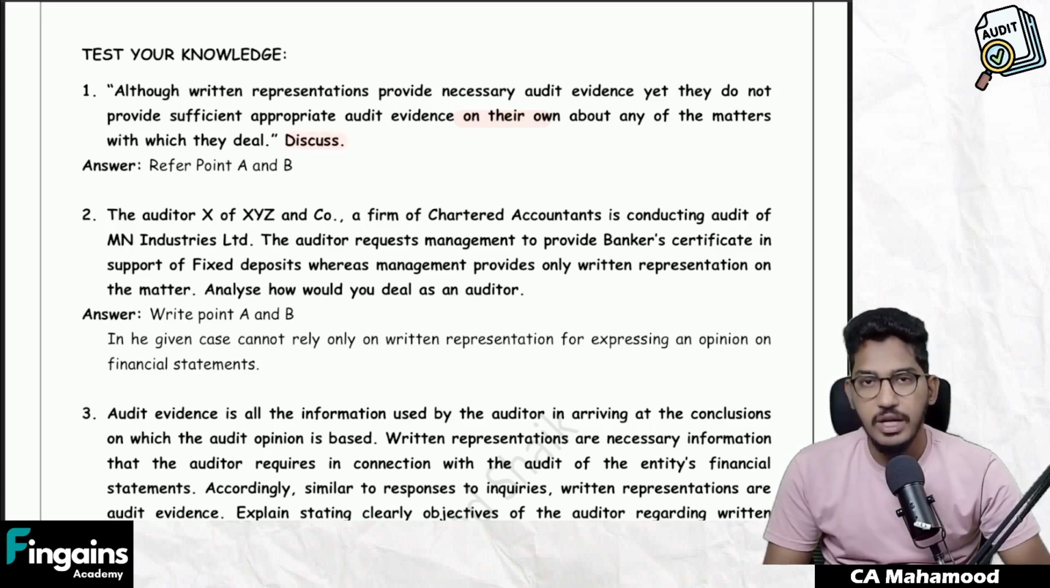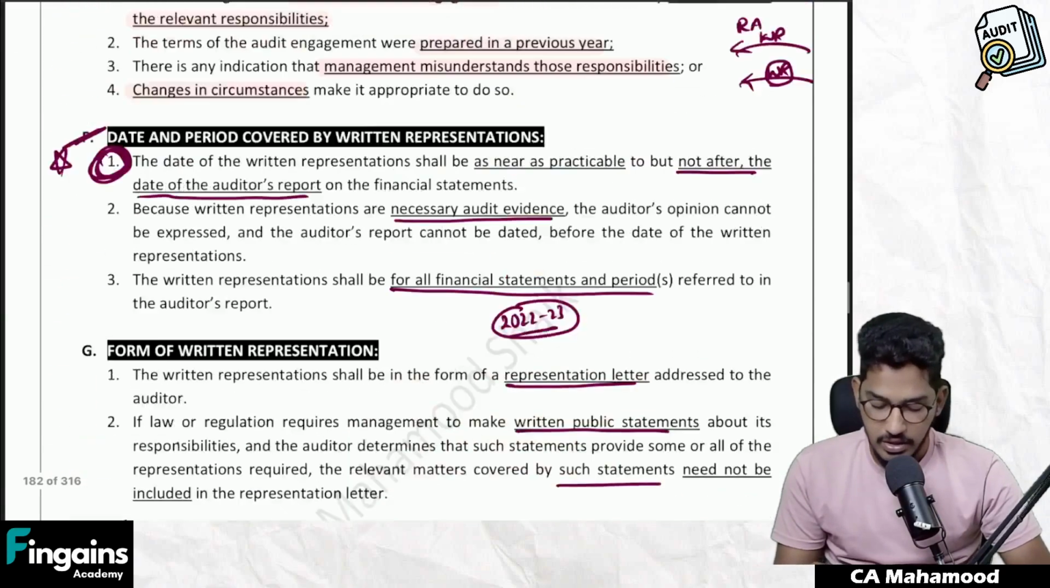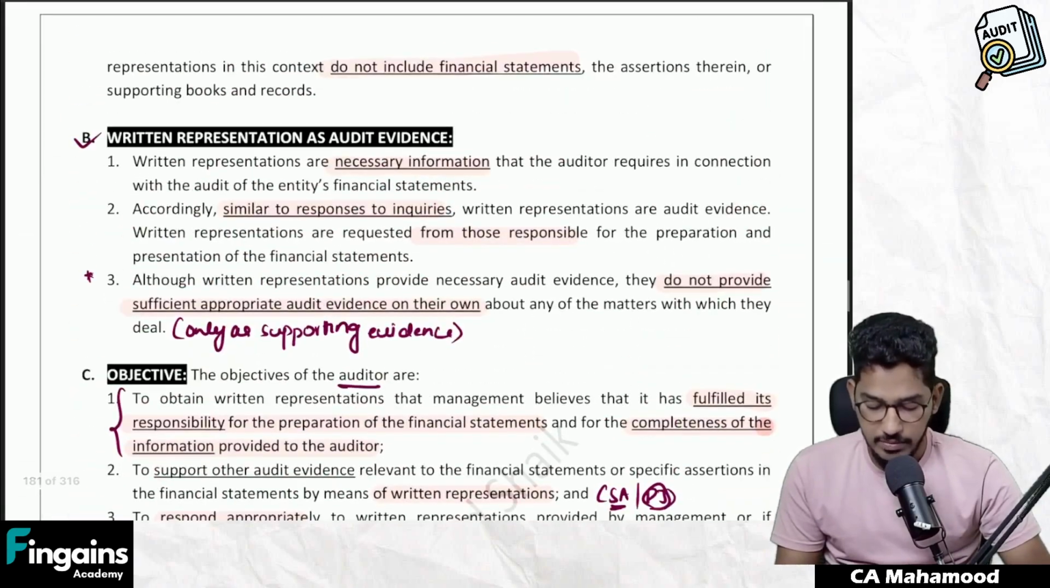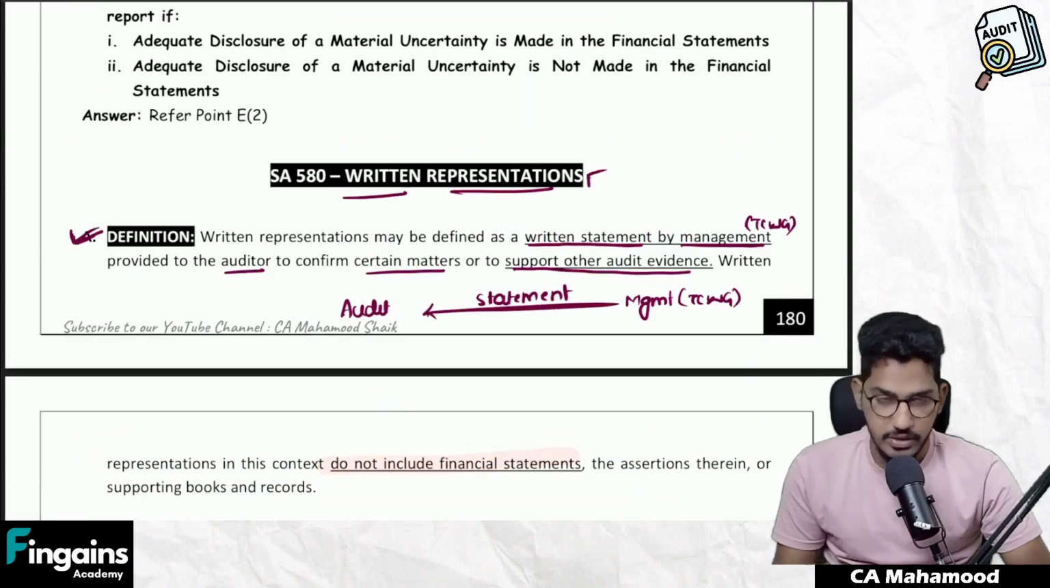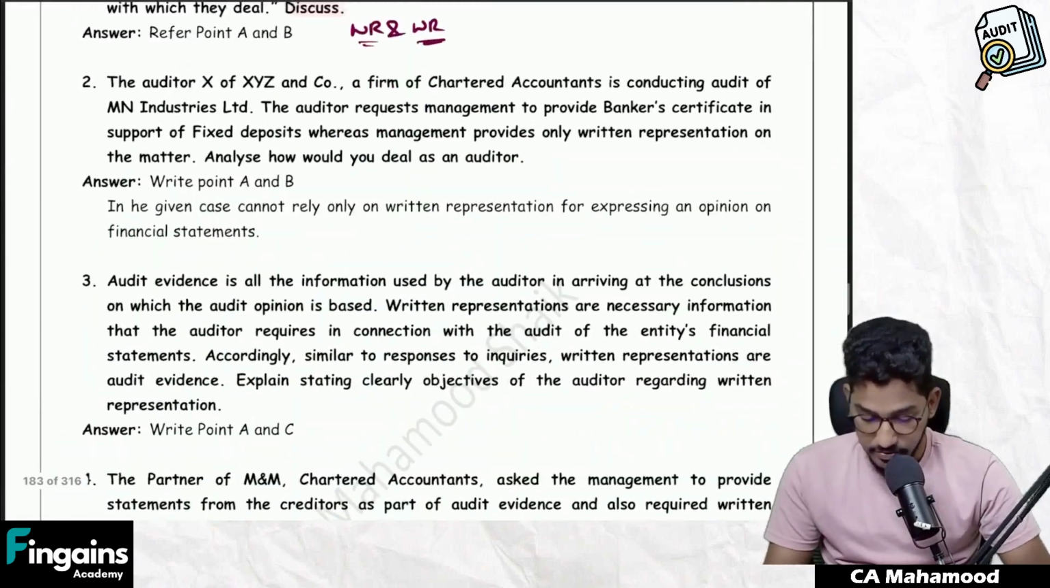Discuss. They are asking you to elaborate the statement. What you will write as a justification is the meaning of written representation, the definition, and how written representation can be used as audit evidence. For example, you have to write this A point along with that B point. Write the definition of written representation, and how it can be used as audit evidence. This B point also you have to write here. Next one.